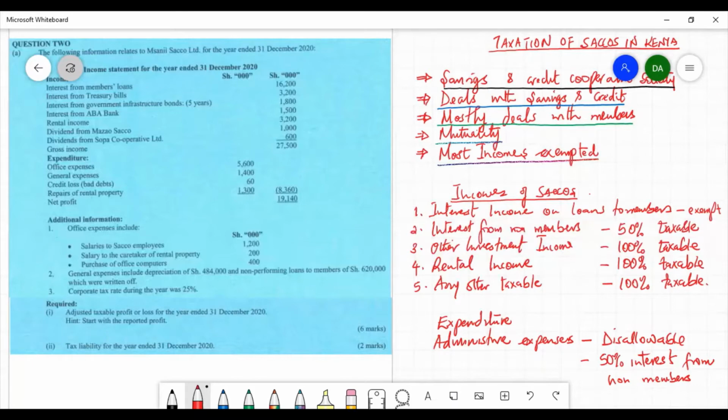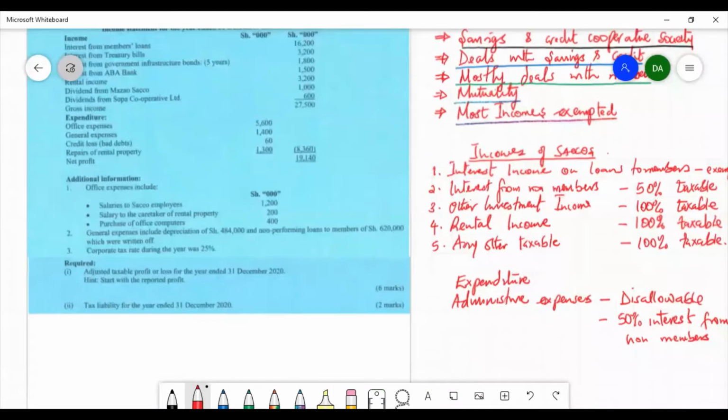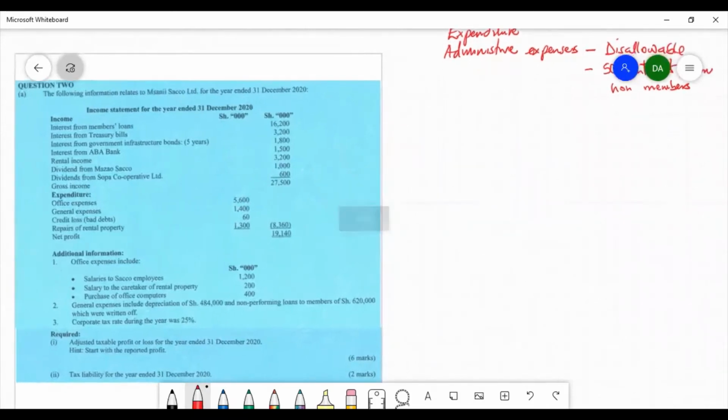To illustrate this, I would like to use the following example. This question is adopted from the Public Finance and Taxation paper from CASNEV, December 2021. It reads as follows. The following information relates to Msanii Sacco Limited for the year ended 31st December 2021. We have incomes, and then we have expenditure and additional information.